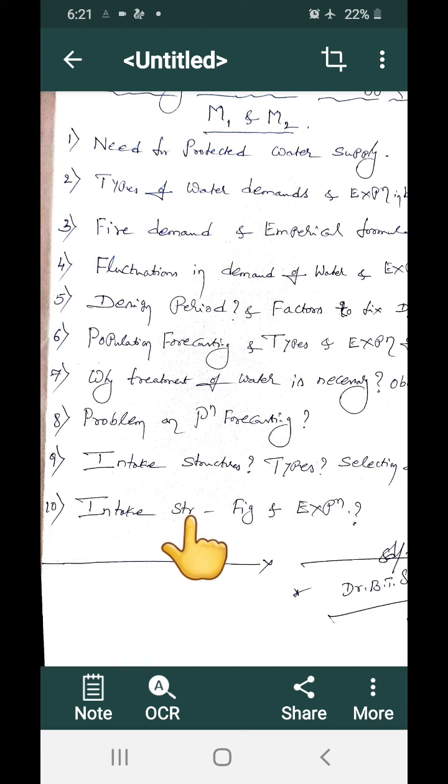Next one is intake structure. Intake structure means we have 4 types. You can write neatly with the help of a neat diagram, and you explain it. Those diagrams I am going to send you. The explanation is available from the book or from your notes also.